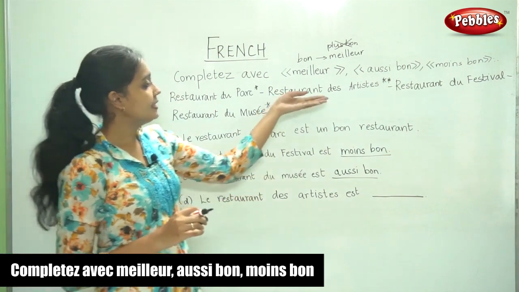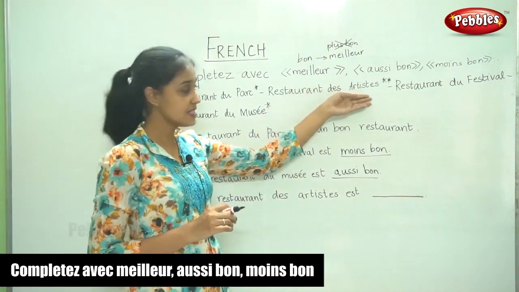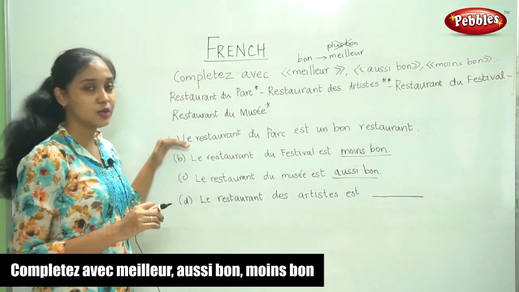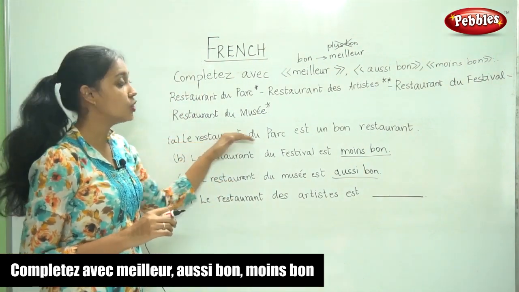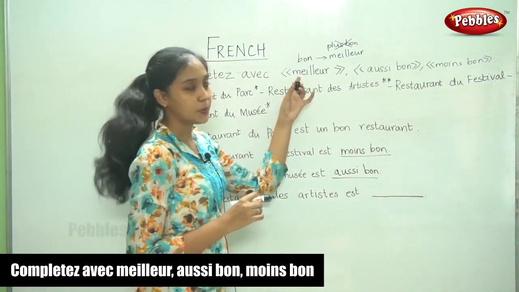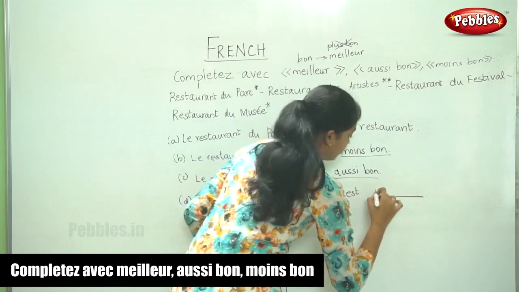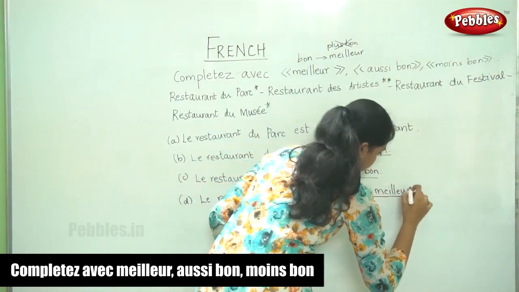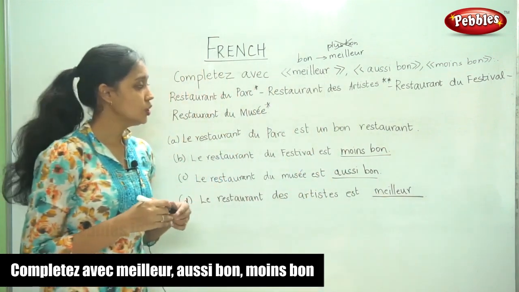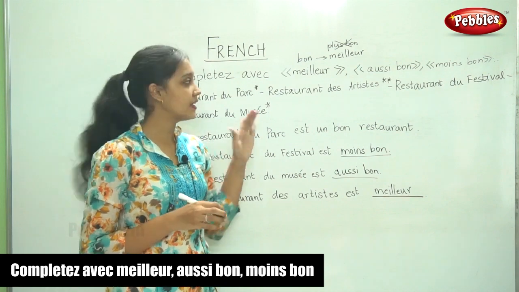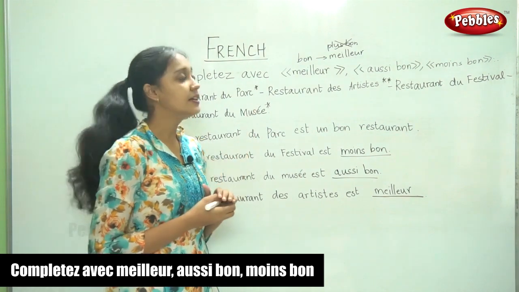Finally, the last sentence, le restaurant des artistes est. Now, if we compare le restaurant des artistes, it has 2 stars. And so, when we compare it with the first one, le restaurant du parc, it is better. So, when we want to say it is better, we use the word meilleur. So, now you know how to use the word bon in all the degrees of comparison.